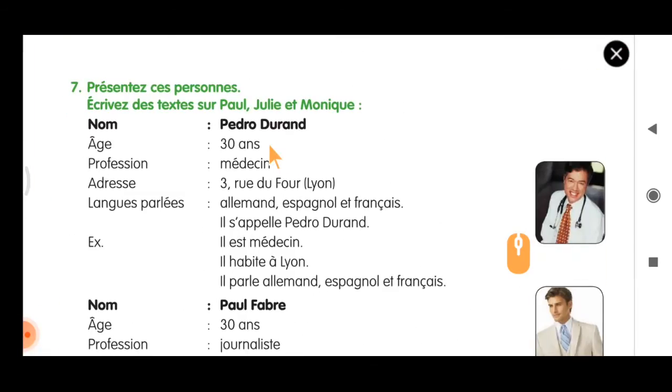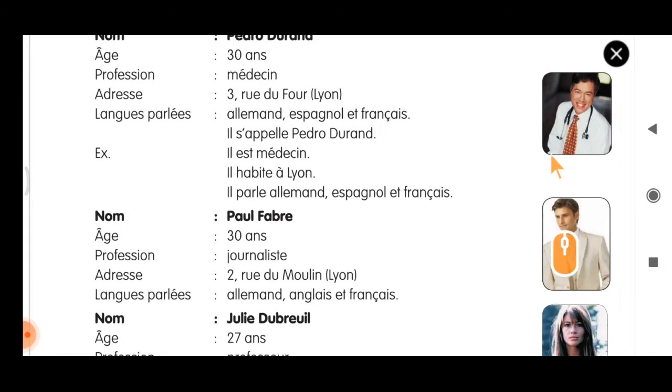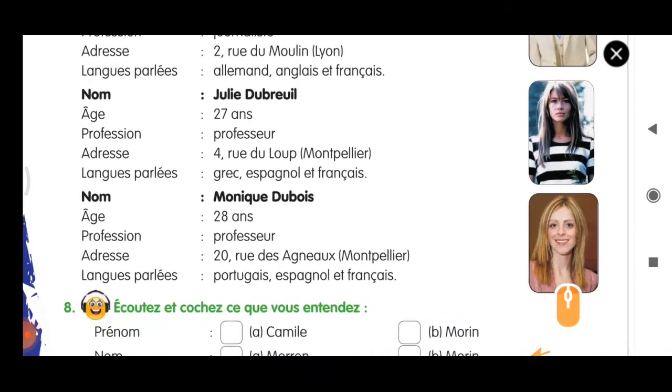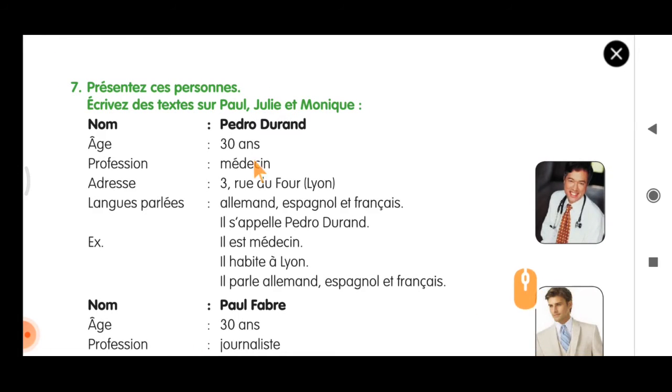Okay, exercise number 7 is nothing but we have to introduce these people who are available on the photos. He is a doctor, the next he is a journalist, and third she is a professor, and fourth she is also a professor. So based on the example I'll discuss this and then I'll move to today's topic. But the answers I'll show you later for this particular exercise.